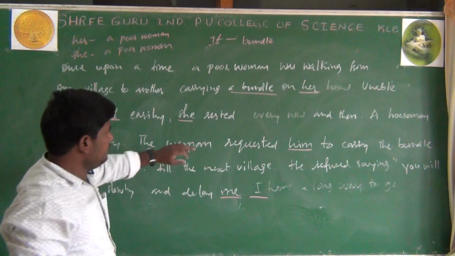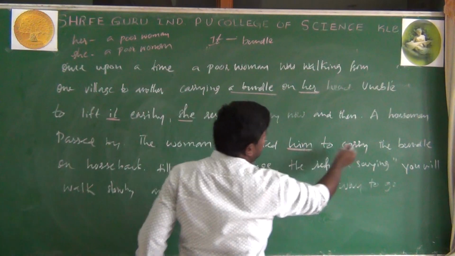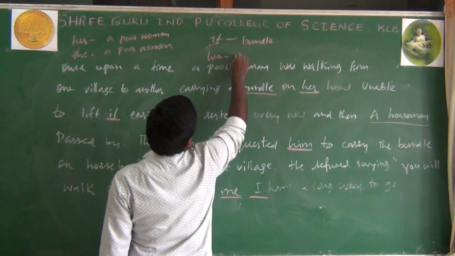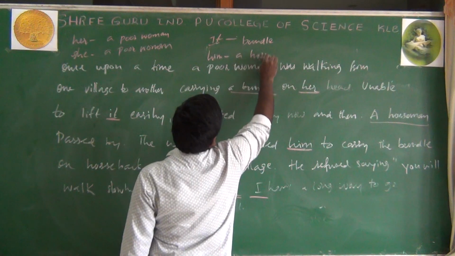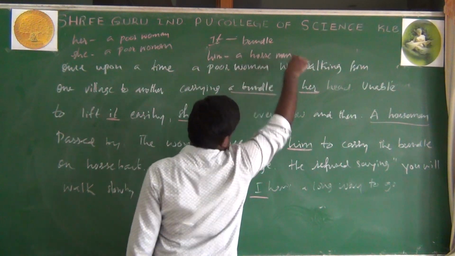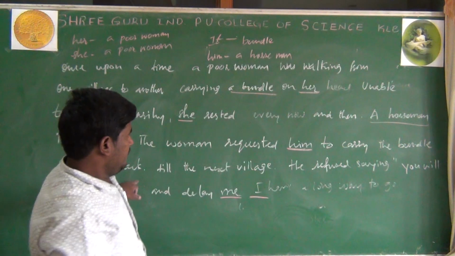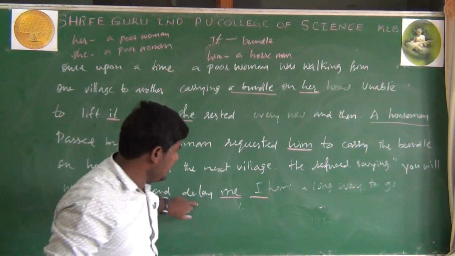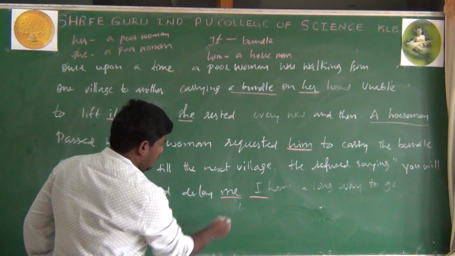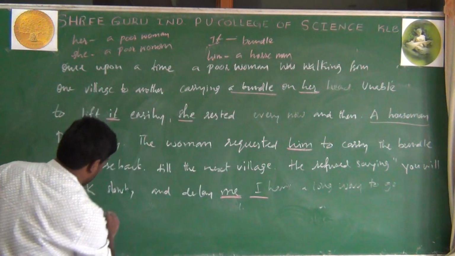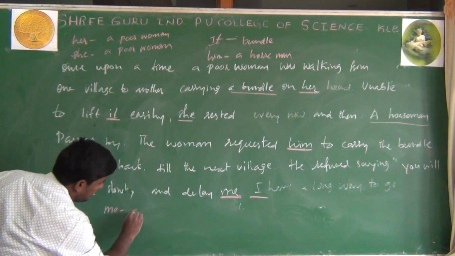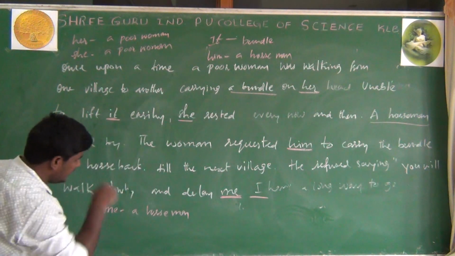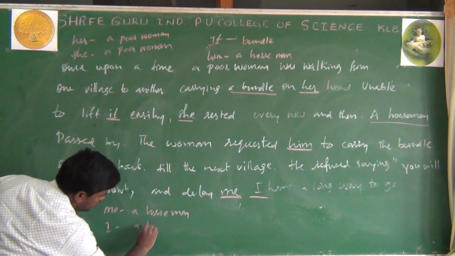Next, him. Who is he? Him means a horseman. So next, he said that he refused, saying, you will walk slowly and delay me. I have a long way to go. Me means here, again a horseman. Again I is also a horseman.